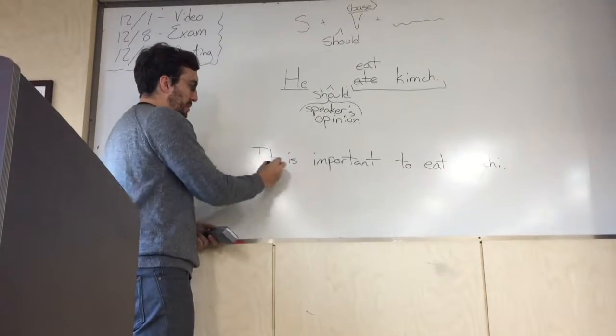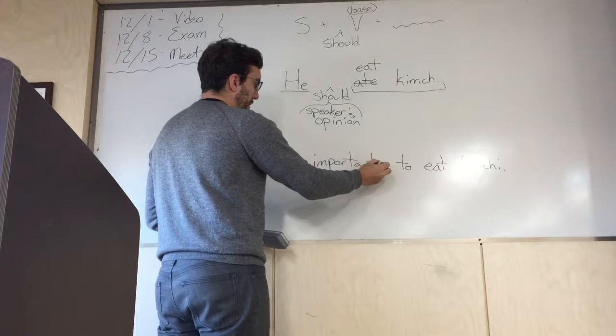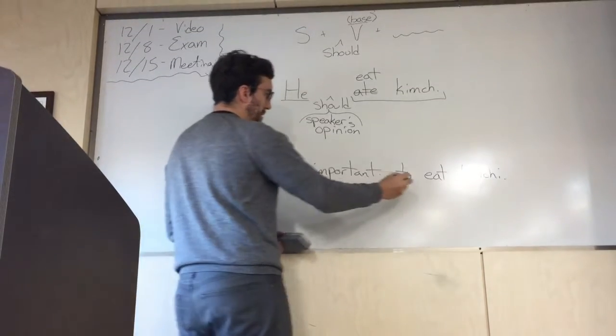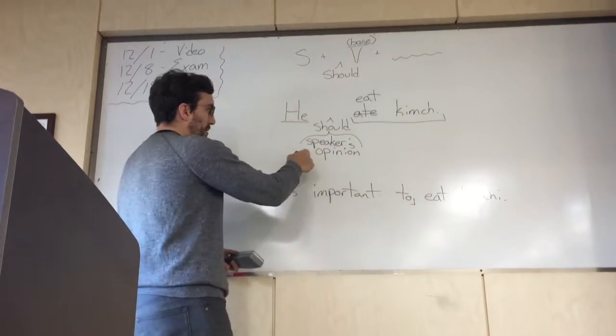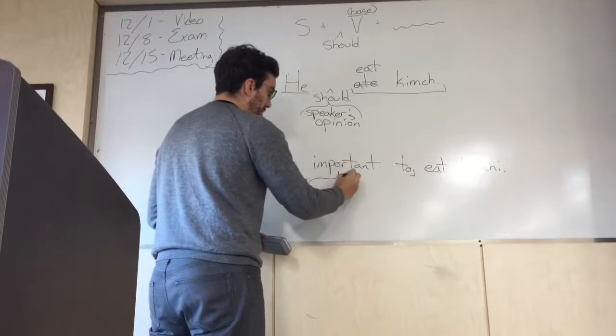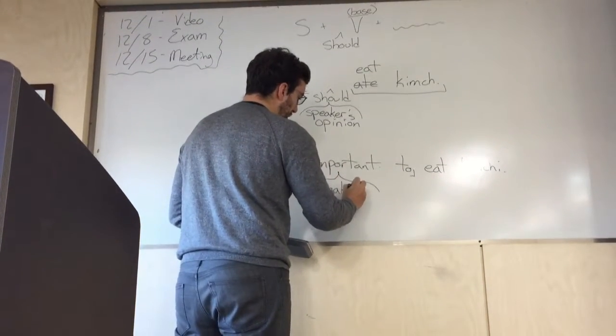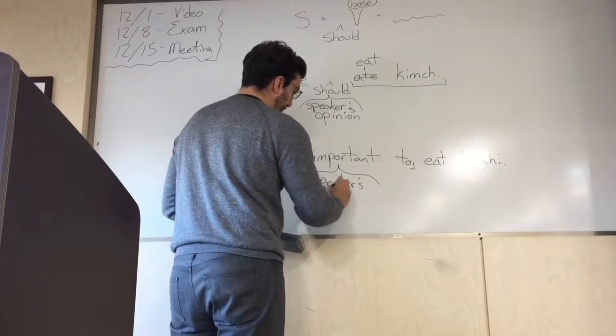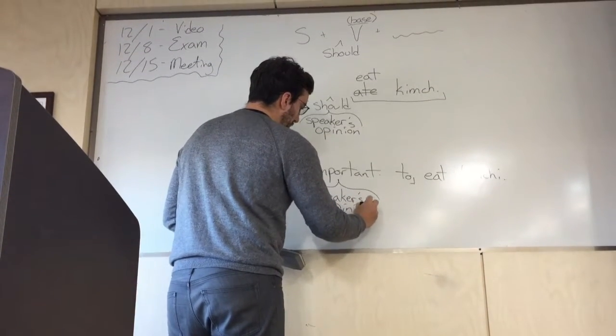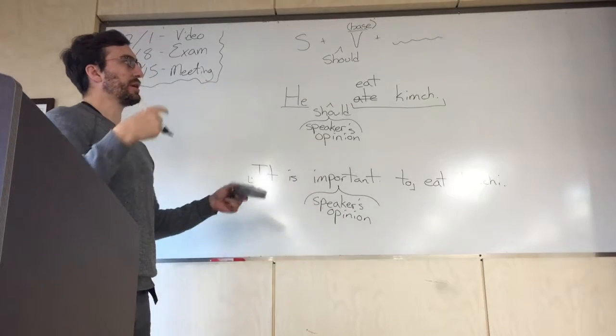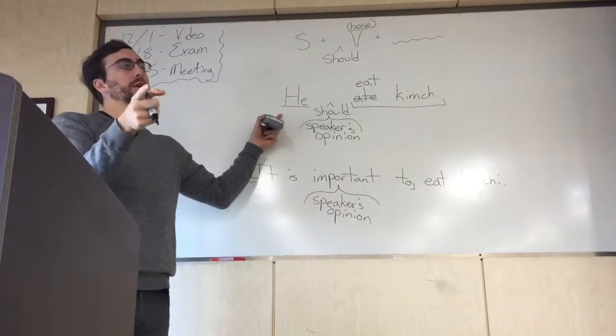Here our subject is going to be "it." And this kind of phrase, "it is important to," is still the speaker's opinion. So that's the same. But the meaning of the opinion is a bit different. Here, I think it's good for him. Only for him.